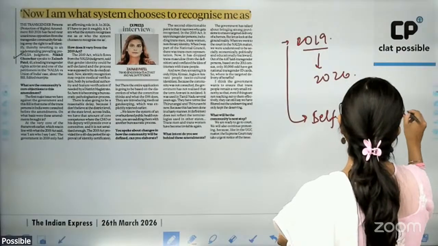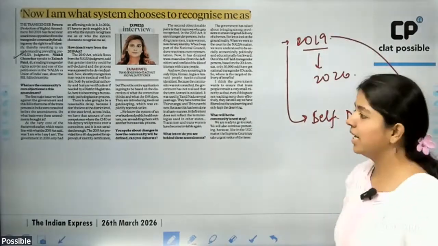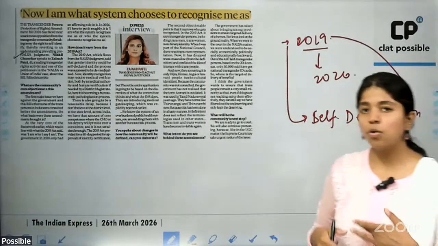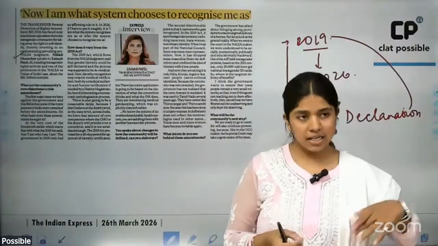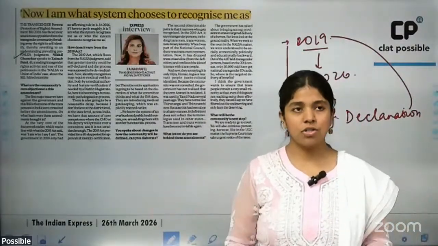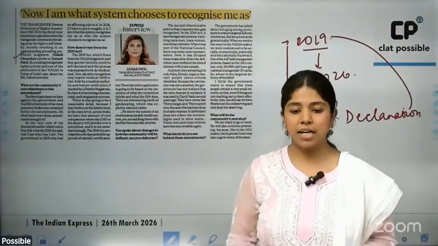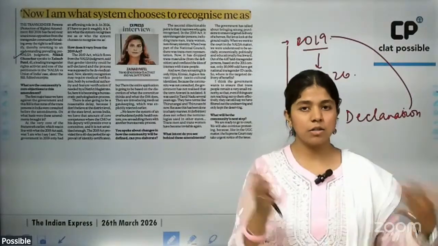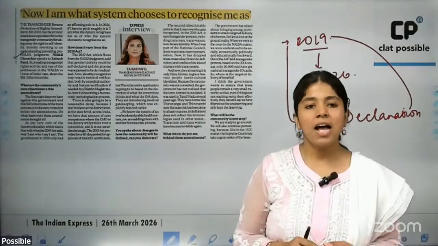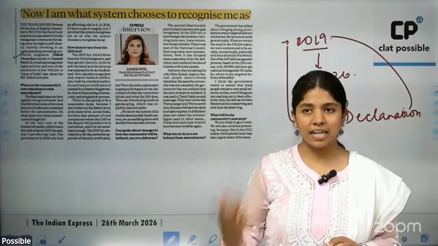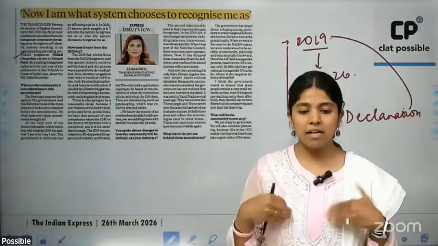What is self-declaration? In the 2019 Act, the persons who did not identify themselves with either of the two sexes, that is the male or the female biological sex, could self-declare themselves as trans man, trans woman, transsexual, whatever, and they would be given that category as per their own self-declaration.